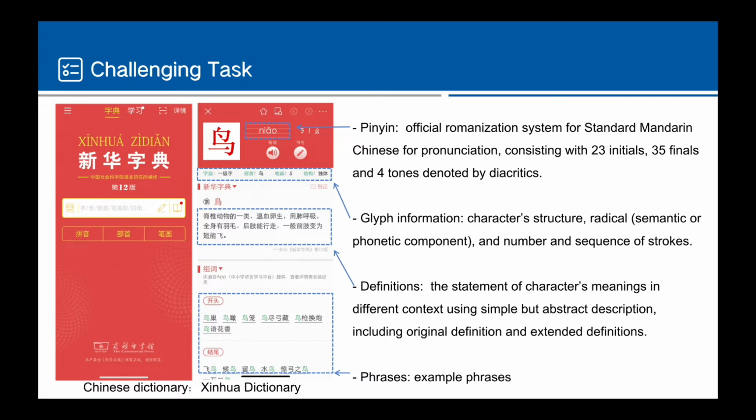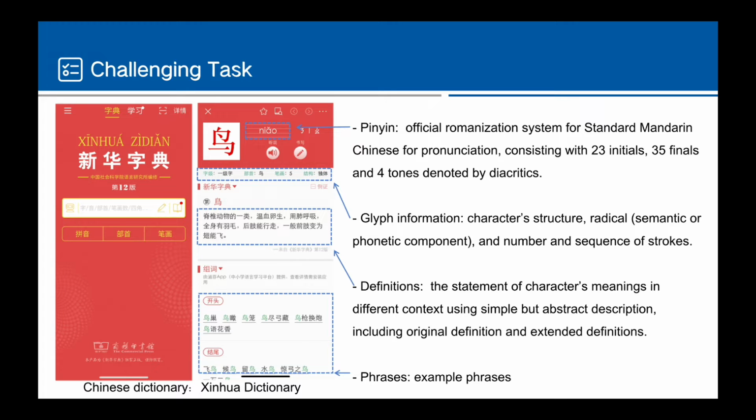Pinyin is an official romanization system for pronunciation, and the glyph information refers to character structure, radical like semantic or phonetic component, and also the number and sequence of strokes.